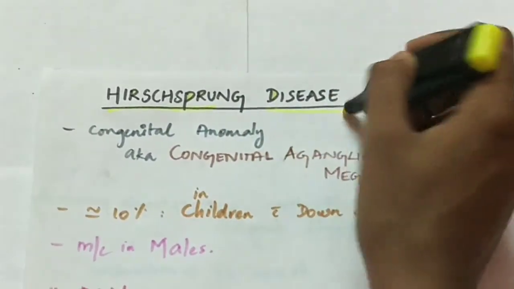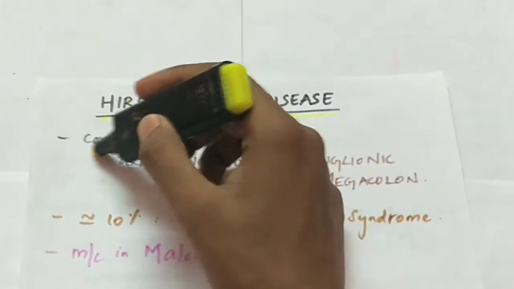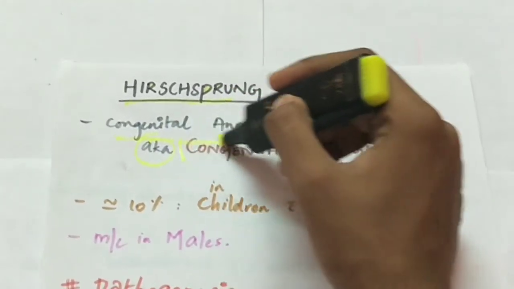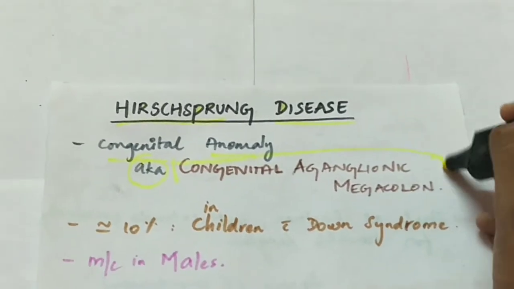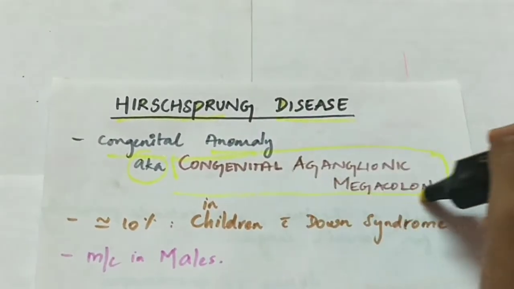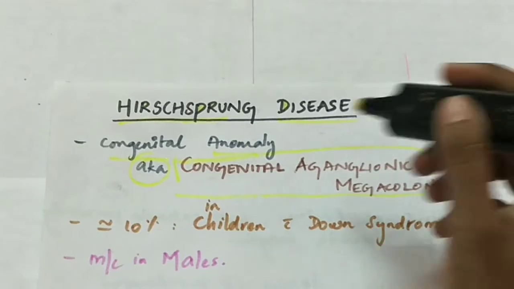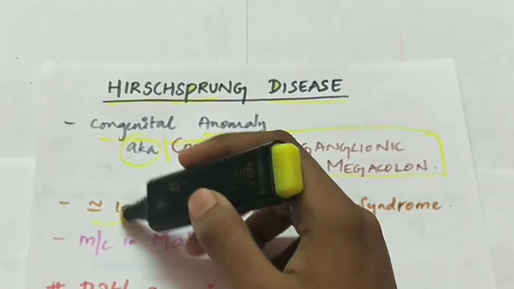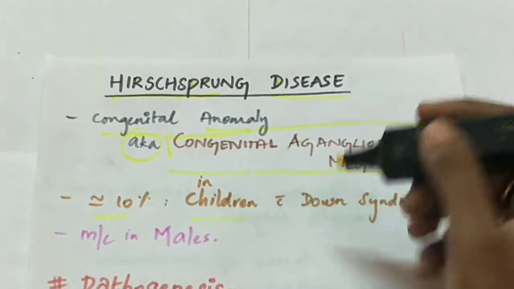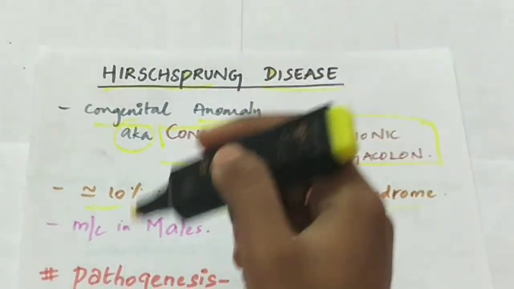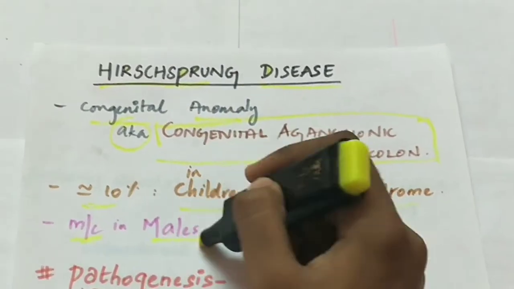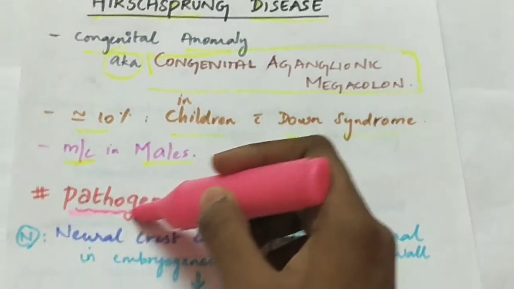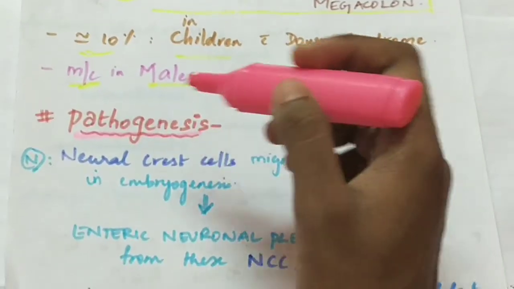Hirschsprung disease is a congenital abnormality, also called congenital aganglionic megacolon. About 10% is seen in children with Down syndrome, and Hirschsprung disease is more common in males when compared to females.